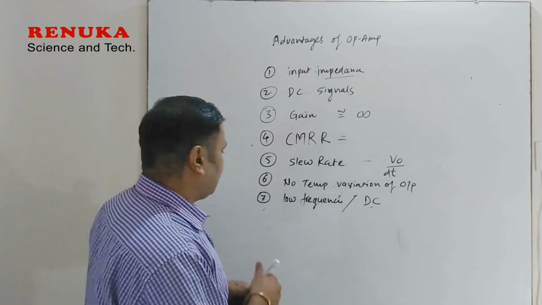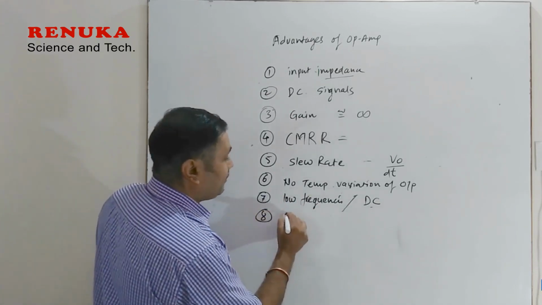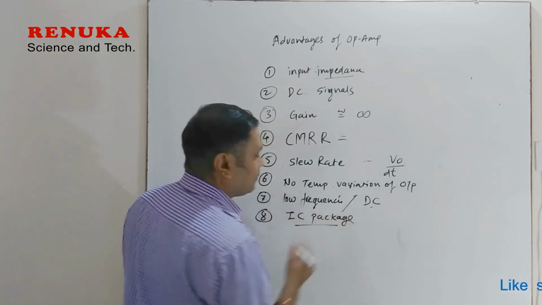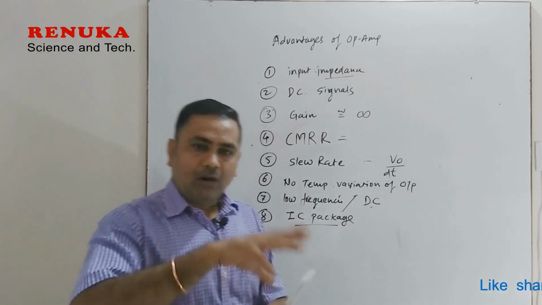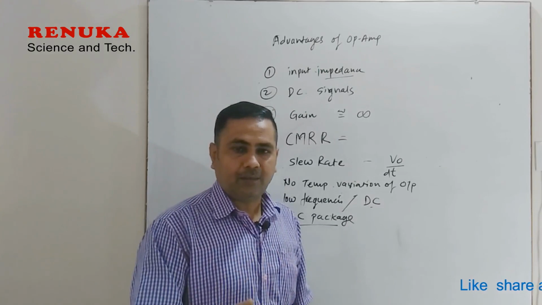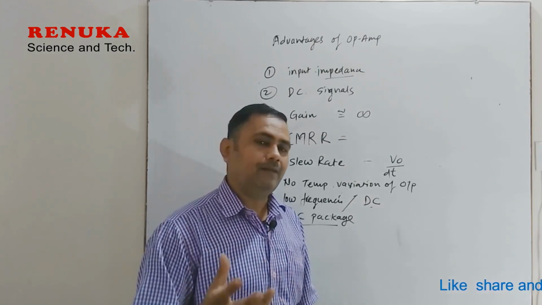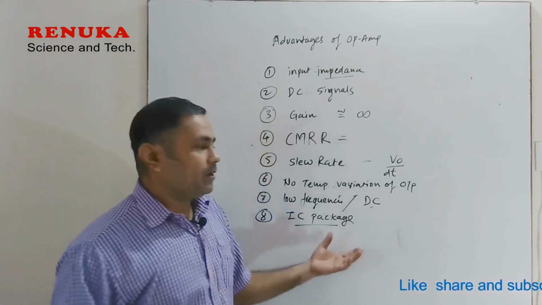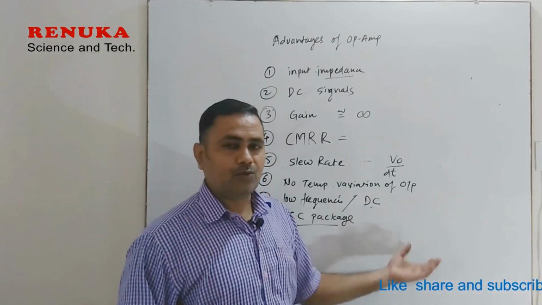The eighth factor is that it is available in an IC package. IC package means all the circuit is fabricated on a single chip, and the chip has some terminals that we just have to connect to the circuit. But in a normal amplifier we have to use transistors.